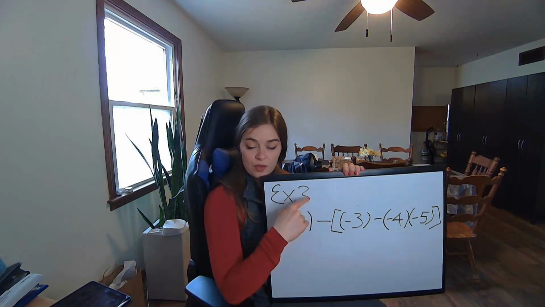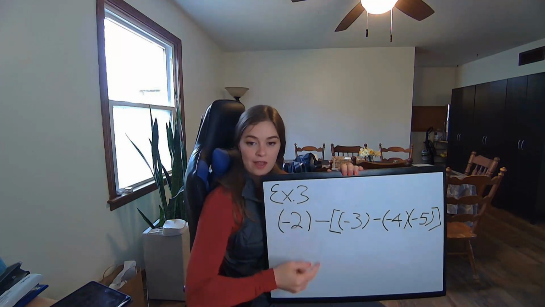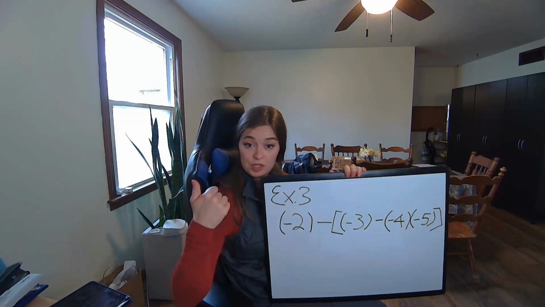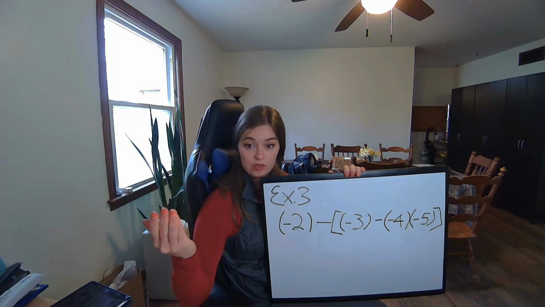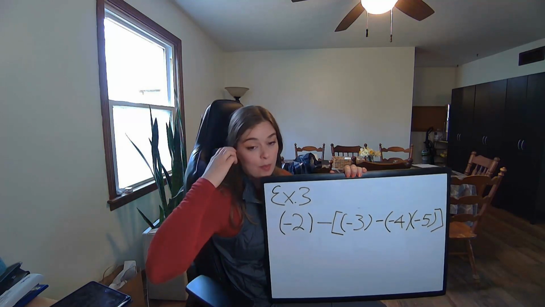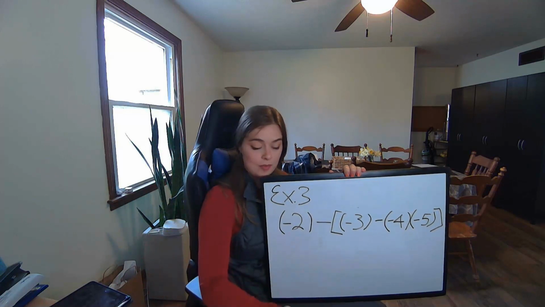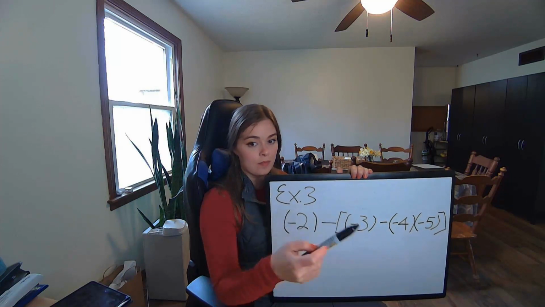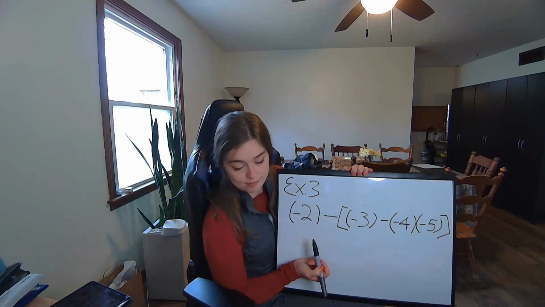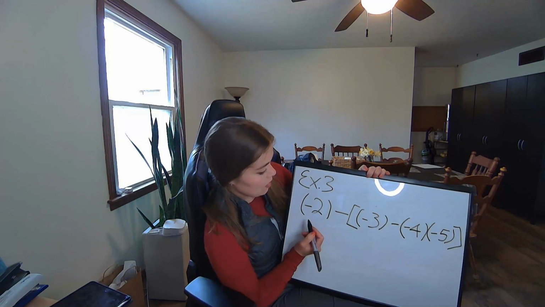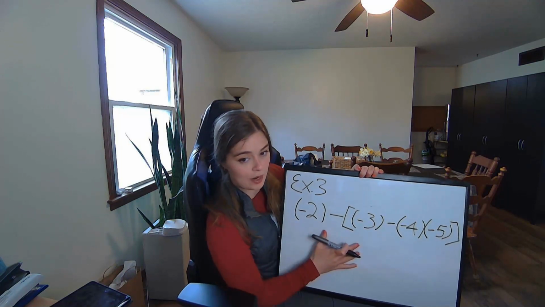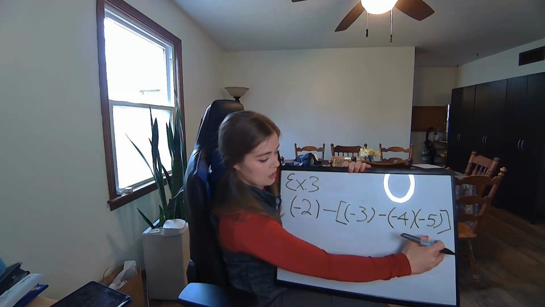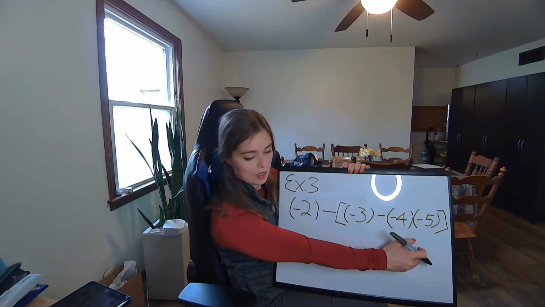Okay, this is example 3 from today's lesson, which is lesson 85. And we have another long one here, but we're going to work through it together using PEMDAS, which is order of operations, right? And our knowledge of how positive and negative signs work. Remember, 2 negatives make a positive. Negative will always overcome a positive sign. So, let's go over it. We're going to break it down because we're moving left to right. We're going to note at this point that we have a negative 2 in parentheses. Then we have this whole thing in brackets, which is what we're going to focus on next.